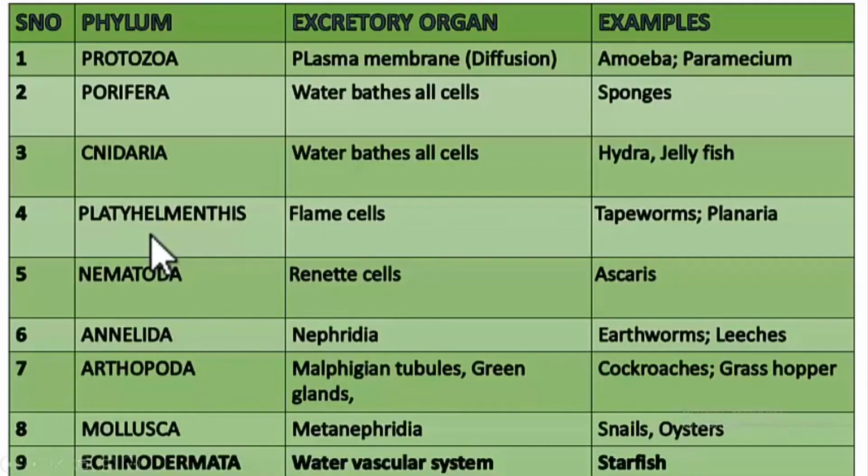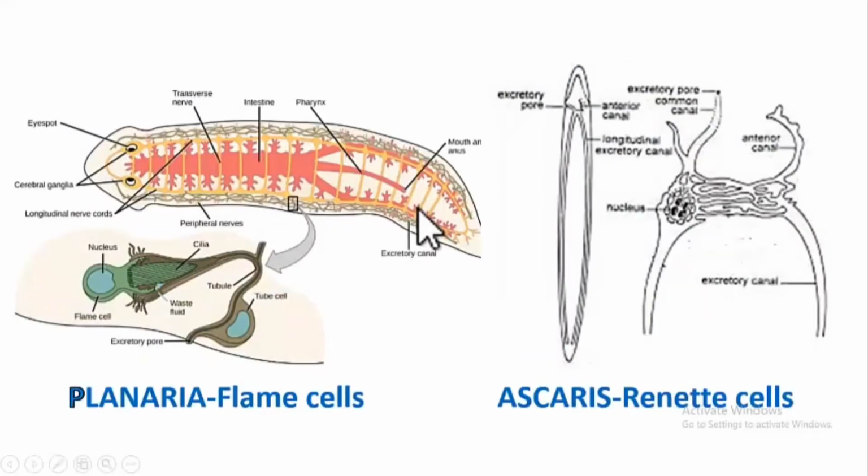Now the next phylum is Nematoda. Nema means thread. So we find thread-like worms in this phylum. One popular example is Ascaris. In these organisms also we find specialized cells for excretion, and those cells are called renette cells. Let's see where the renette cells are.